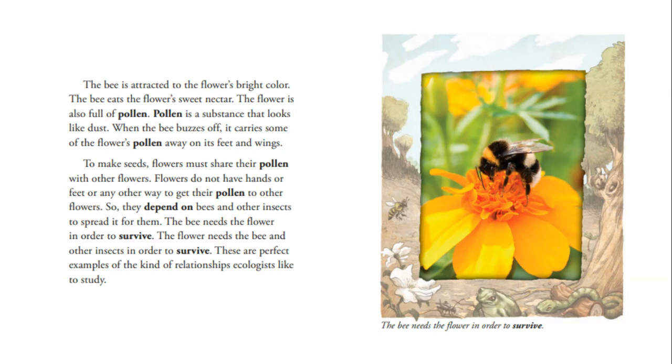The bee needs the flower in order to survive. The flower needs the bee and other insects in order to survive. These are perfect examples of the kind of relationships ecologists like to study. So, as you can see in the last two pages, these living things depend on each other. The bee needs the flower to get the pollen because bees need pollen. But the flower needs the bee to take that pollen and share it with other flowers so that the flowers can make seeds and in turn make other flowers. So they depend on each other.